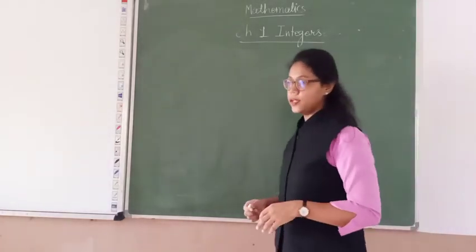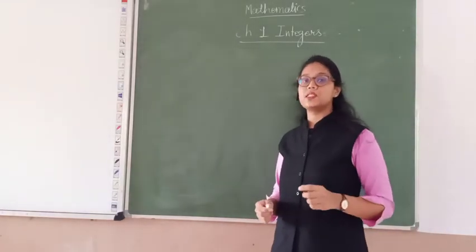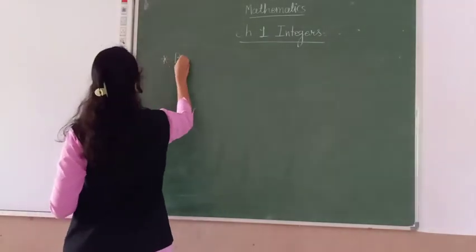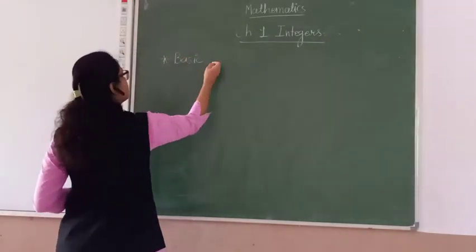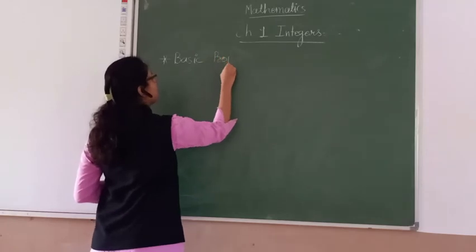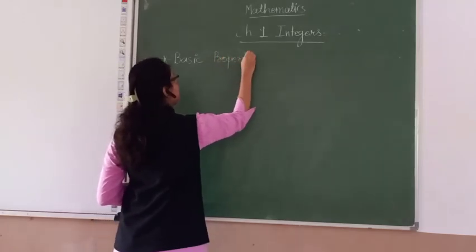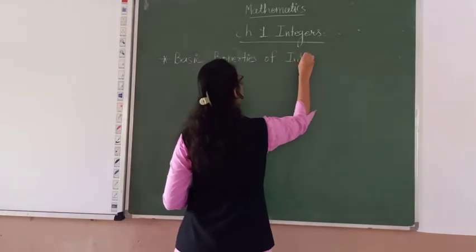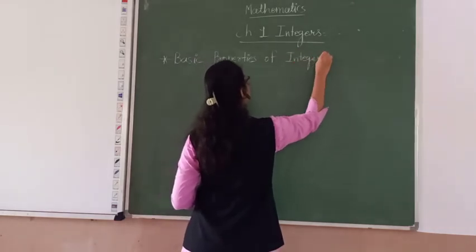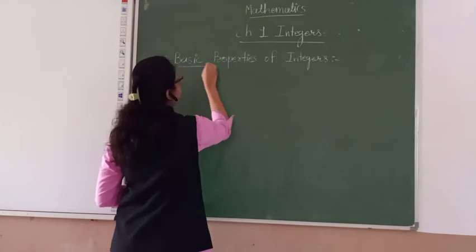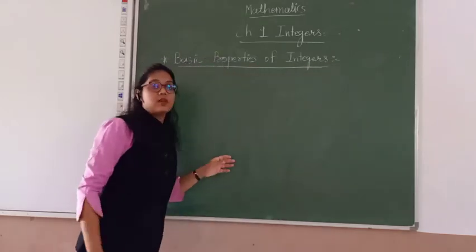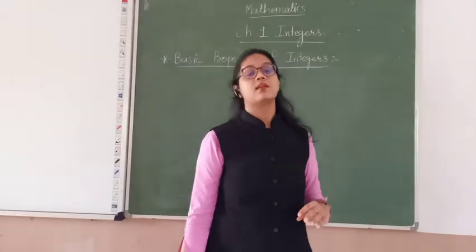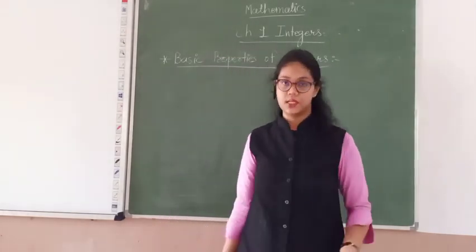Our next point is basic properties of integers. You have already studied that one also, but there will still be a revision.